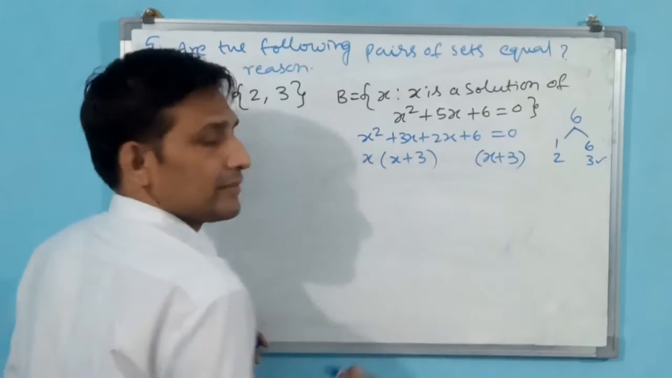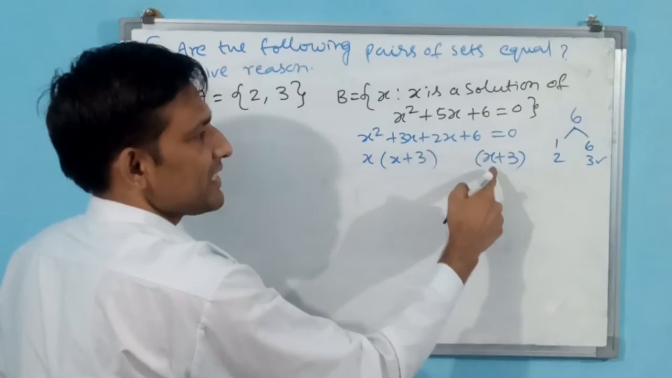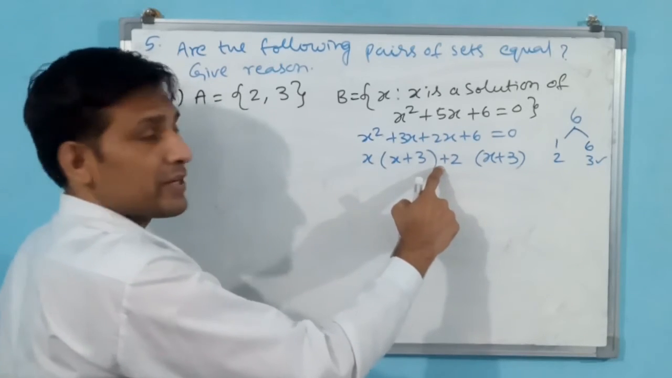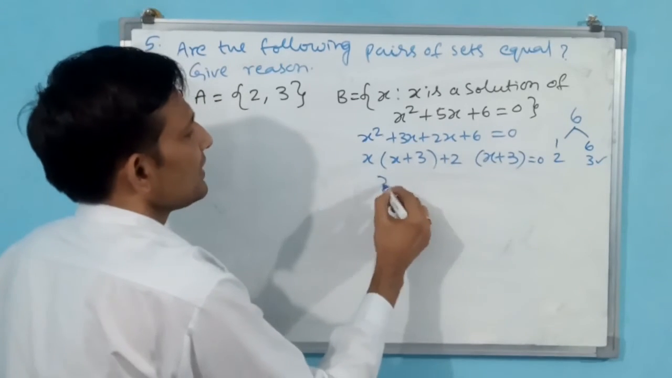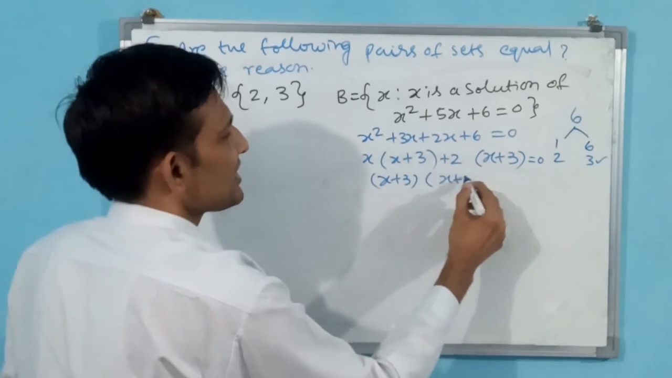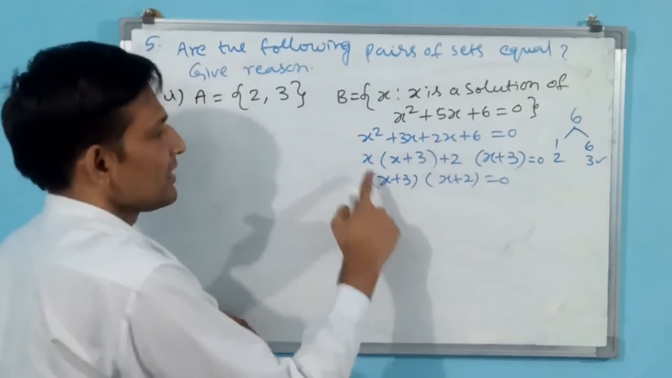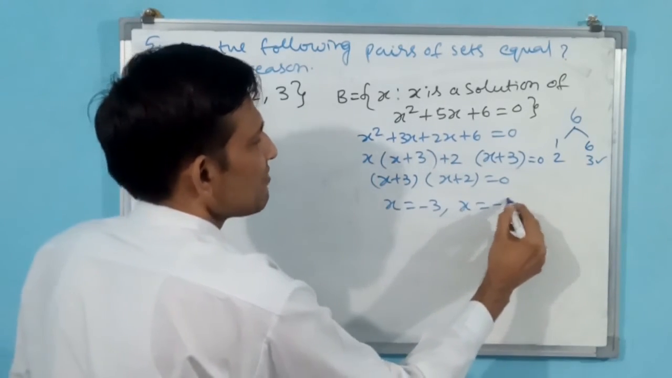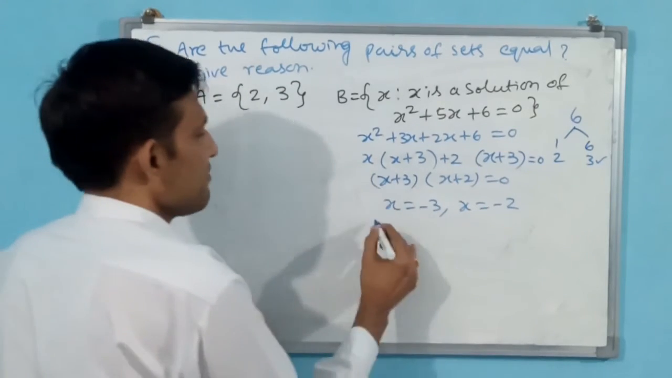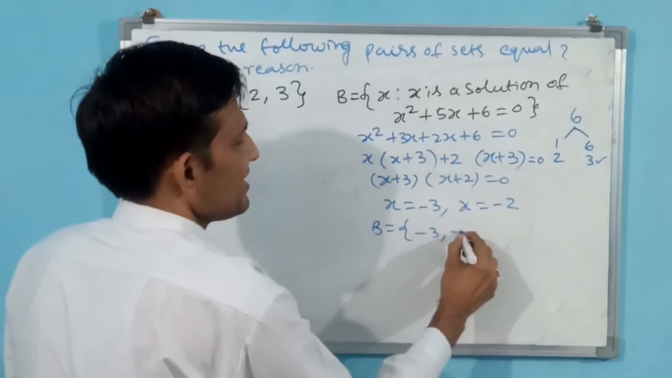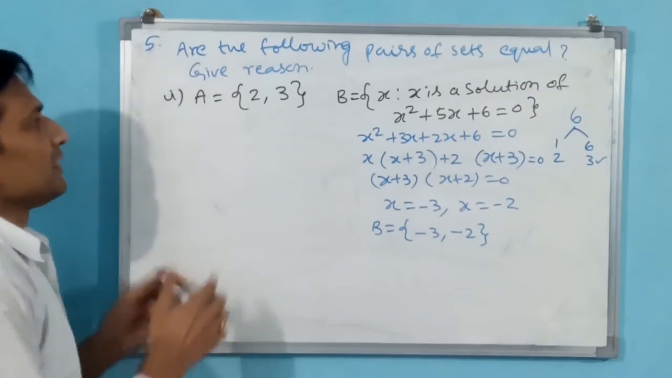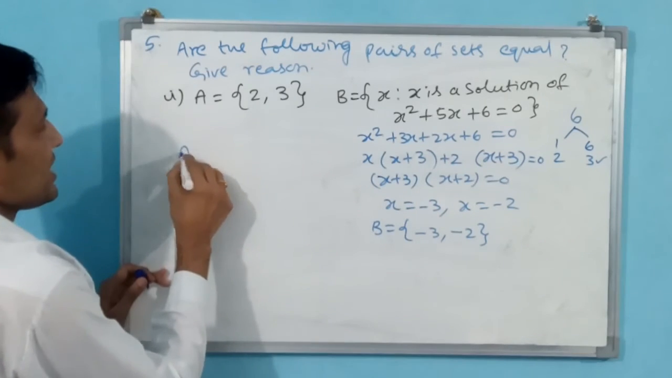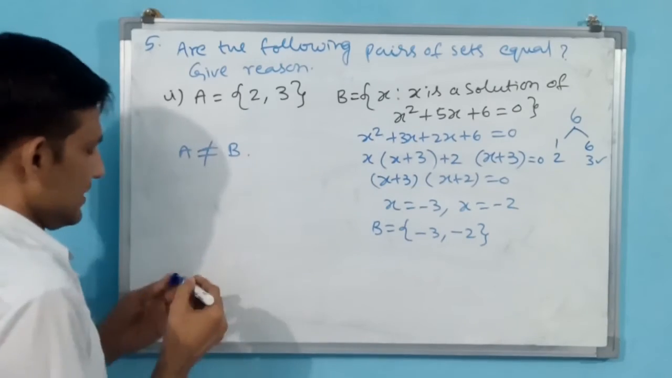Now you see 2x plus 6 is there. X plus 3 is there, then multiply with plus 2. This sign is also very important. This is equal to 0. Same. Then x plus 3 into x plus 2 is equal to 0. X plus 3 once, x plus 2 once we have written. x is equal to minus 3, x is equal to minus 2. Now set B is equal to {minus 3, minus 2}. But here plus 2 plus 3 has come, minus 2 minus 3 has come. That means A is not equal to B.